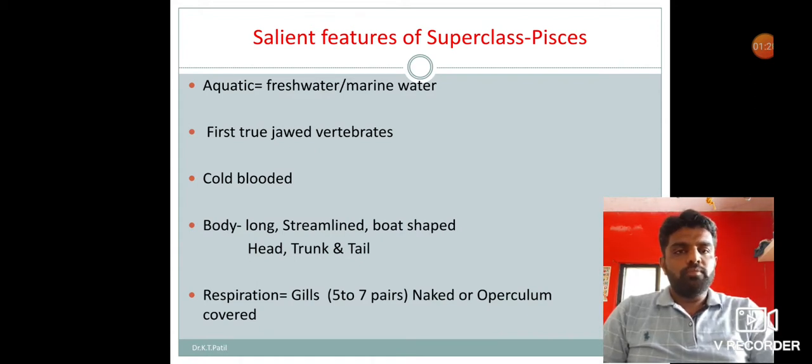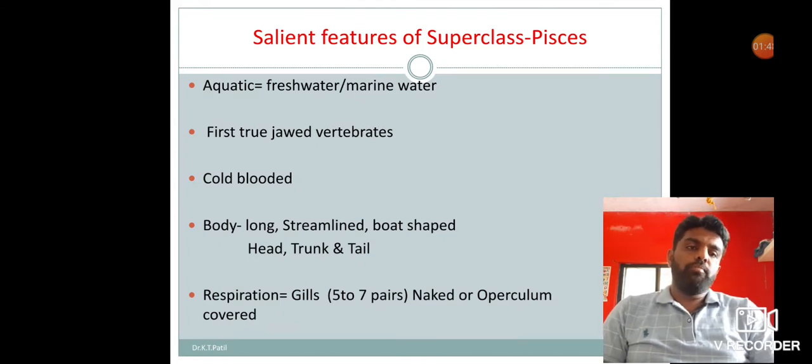Pisces, we can say, are the first true jaw vertebrates. The true jaw is present in fishes. The lower jaw is generally movable, and homodont type of teeth are also present in their mouth. Fishes are cold blooded, which means their internal body temperature is not maintained. Their internal body temperature depends on the surroundings.